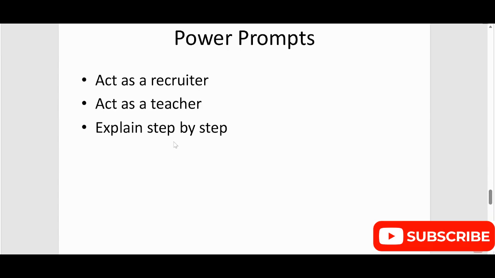Power prompts are like: act as a recruiter, act as a teacher, explain step by step. So please keep this in mind, always try to put this in your prompt. In this way ChatGPT will think like this, and ChatGPT will give the correct response. I hope it's clear now how you have to use the prompt in different scenarios, like if you are writing the resume, writing an email for applying for the job, or if you are learning or preparing for the interview, then how you have to use ChatGPT.